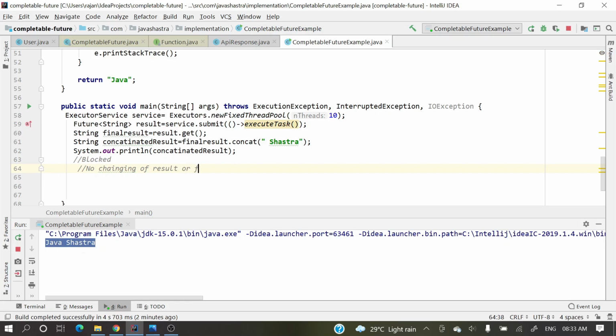So next is, no chaining of result or future, right? You cannot chain anything. Once you get the result, only then you can apply some concatenation or whatever you want. But you cannot chain something on the future object. This is one limitation. And the third limitation is that there is no great support for exception handling.